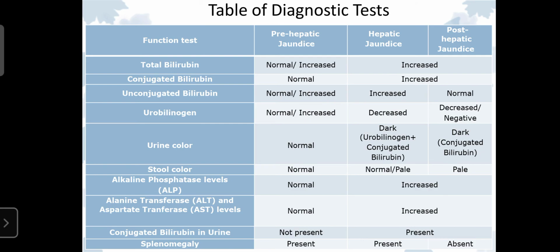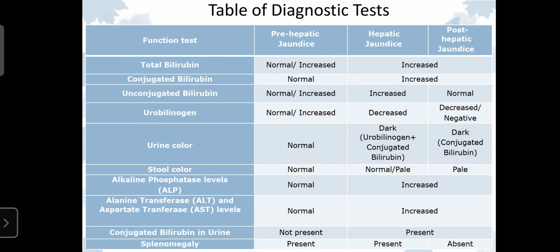Urobilinogen is increased in pre-hepatic, and decreased in hepatic and post-hepatic. Urine color is normal in pre-hepatic jaundice, and dark in hepatic jaundice, and dark once again in post-hepatic jaundice. So with the help of urine color, you can also note the status of the liver. If it is normal, then there is no problem. If you have jaundice-like symptoms, that relates to pre-hepatic jaundice. If your urine color changes from yellow to dark, that indicates you are suffering from hepatic jaundice or post-hepatic jaundice.